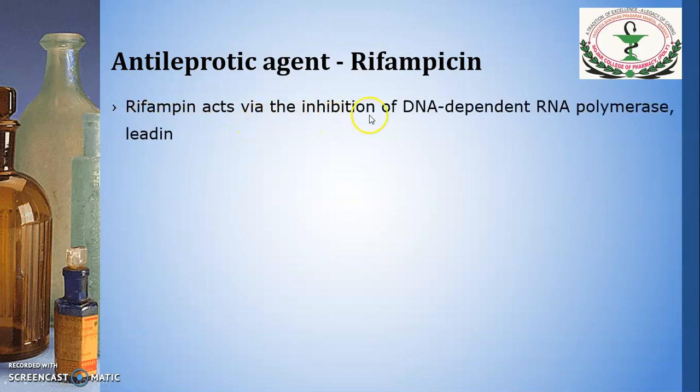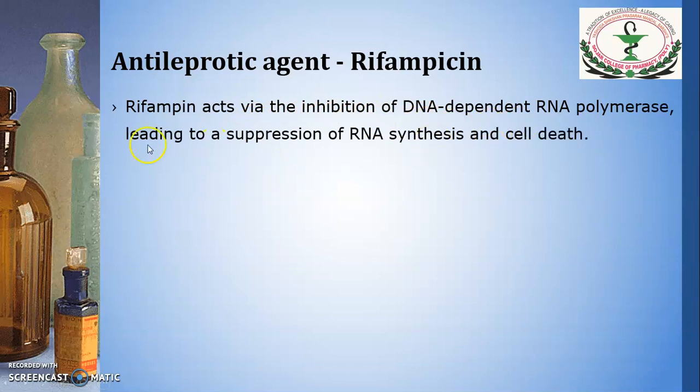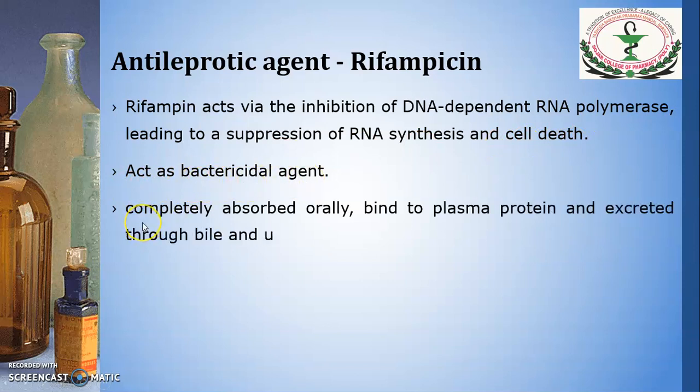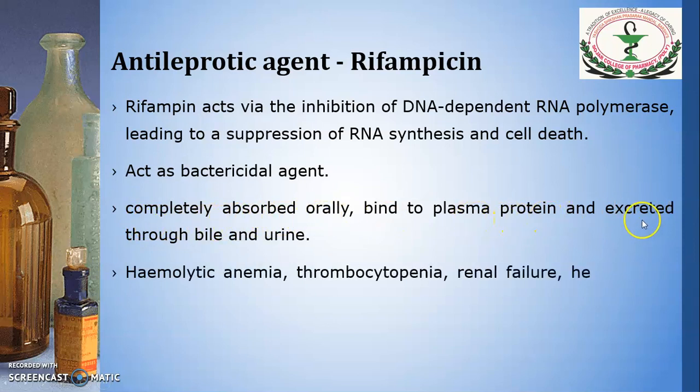Rifampicin acts via inhibition of DNA dependent RNA polymerase, leading to suppression of RNA synthesis and cell death. It acts as a bactericidal agent. Pharmacokinetic parameters: completely absorbed orally, binds to plasma protein and excreted through bile and urine.